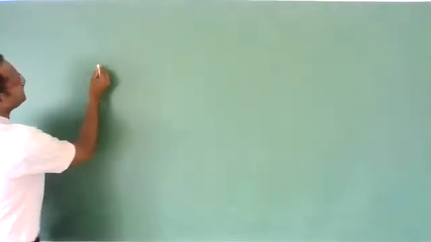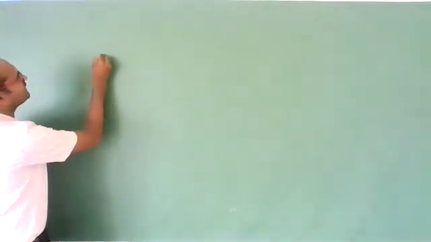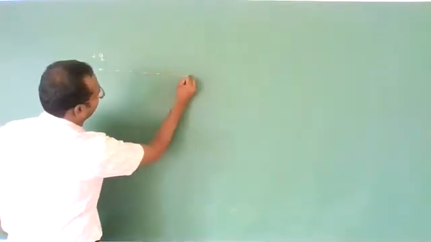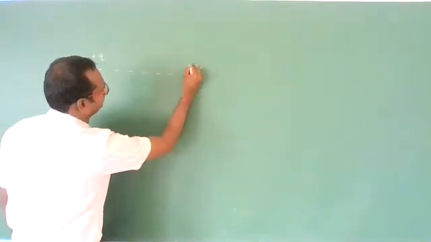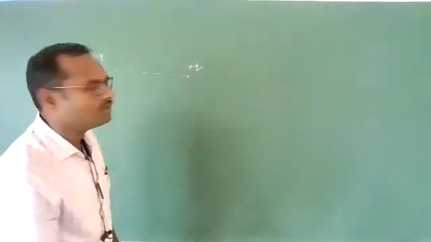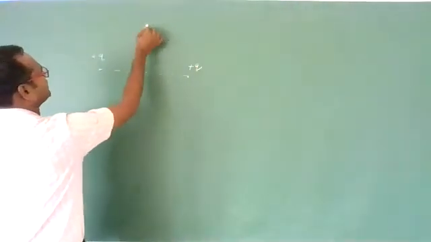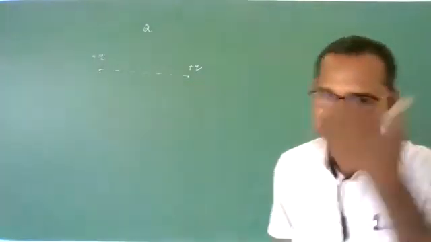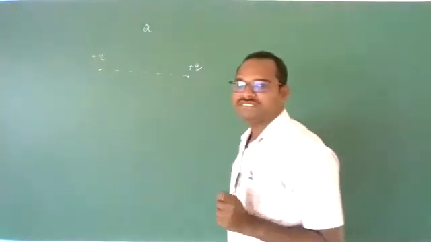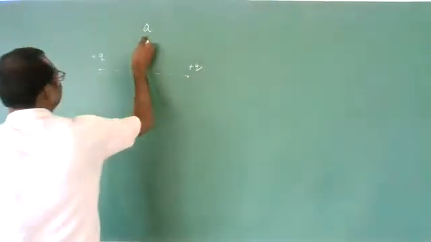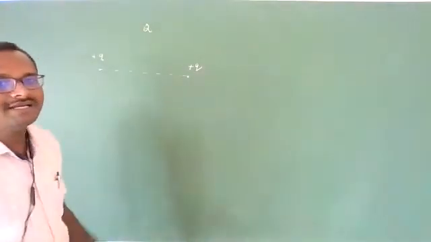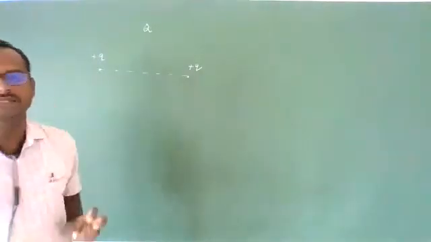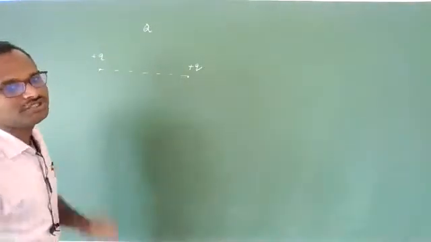Okay. See, students, when two charges are there, both are positive charges, like this. Now, a third charge plus capital Q is given to us, irrespective of its nature, whether it is positive or negative. My question is where we should keep this capital Q charge so that capital Q is in equilibrium. Let us search the three positions in that.